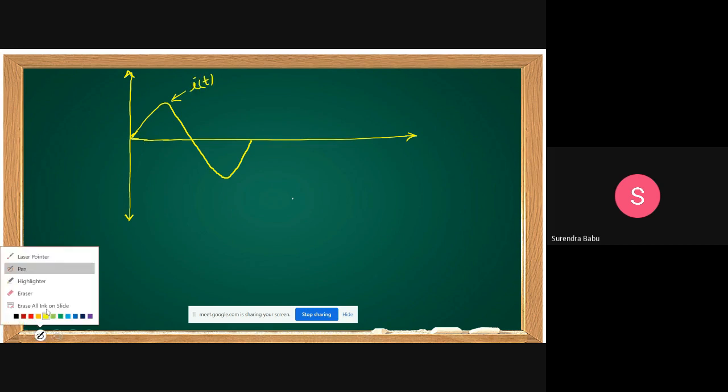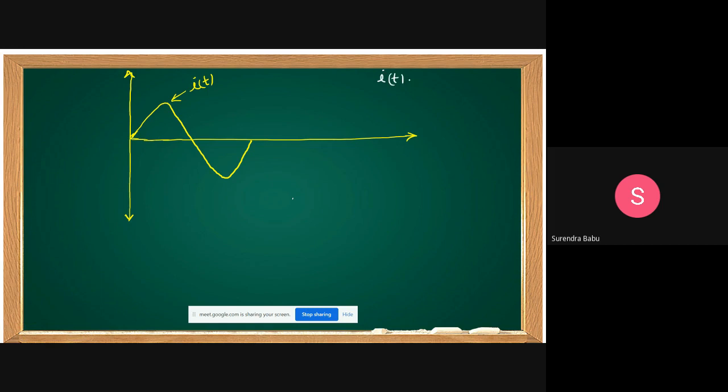What is v(t)? I(t) is equal to Im sin omega t. What is v(t) you got, students? Vm cos omega t. Can you draw that waveform?